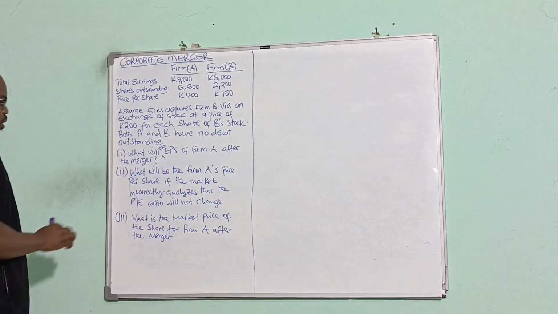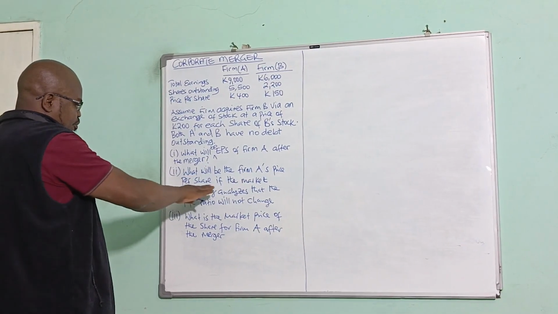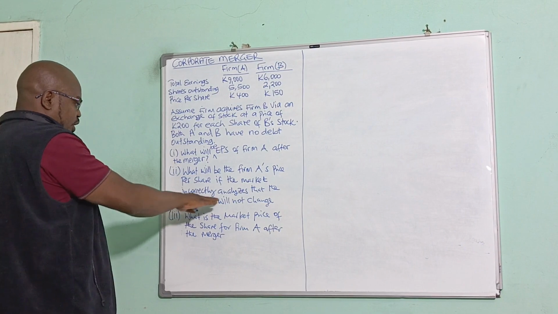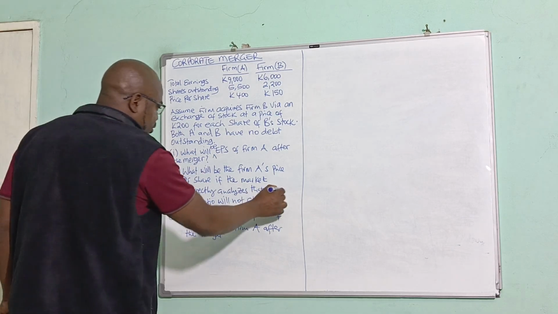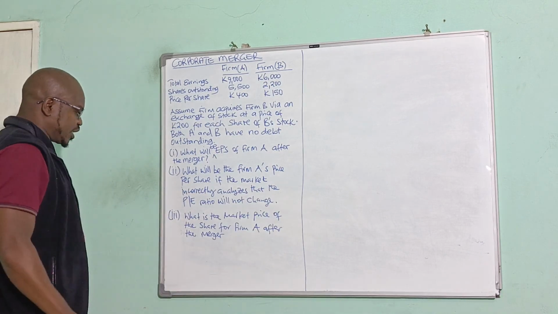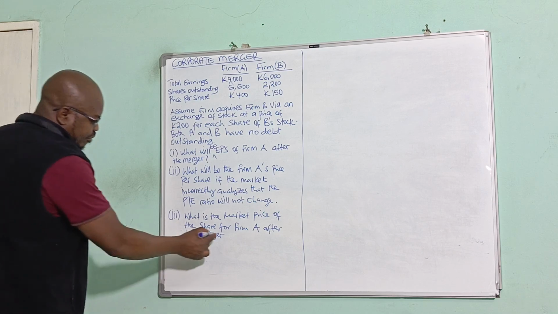Secondly, what will be firm A's price per share if the market incorrectly analyzes that the PE ratio will remain constant, will not change. Then lastly, we'll look at what is the market price of the share for firm A after the merger.